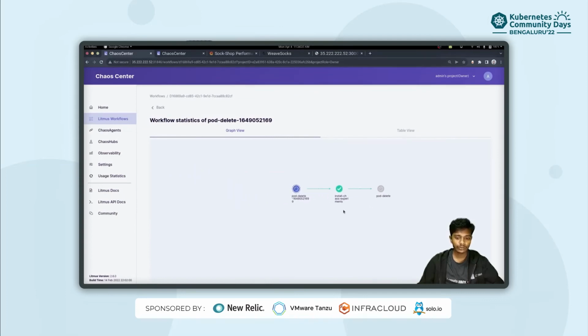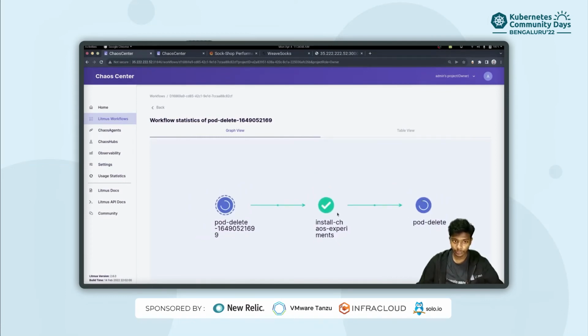So as you can see over here, the pod delete experiment is just about to start. And here we can see that the pod delete experiment has actually started. So how can we confirm whether our pods are still available to us or not, since the pod delete experiment has actually started, right?